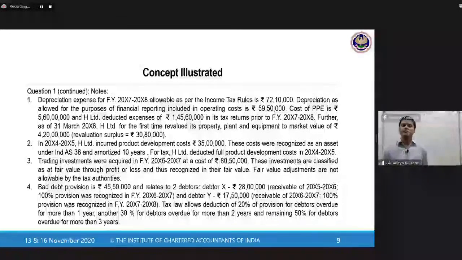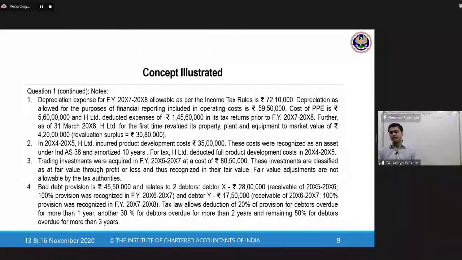Cost of PPE is 5.6 crores. H Limited deducted expenses of 1 crore 45 lakh 60,000 in its tax returns prior to X7-X8. What is this 1 crore 45 lakh 60,000? This is nothing but the accumulated depreciation that is computed as per the income tax laws.